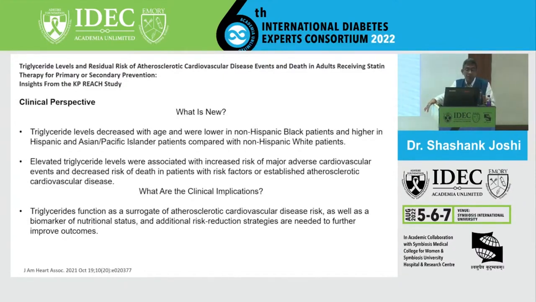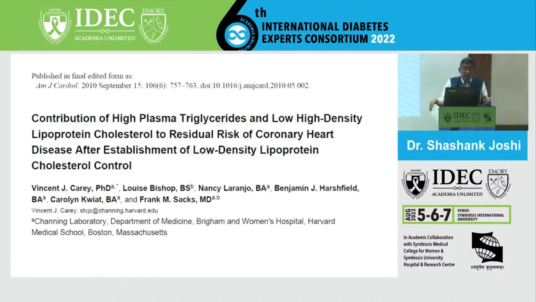And clearly it also recognizes that elevated TGs increase major adverse cardiovascular events, and in established cardiovascular disease. So clinically, triglycerides function as a surrogate for atherosclerotic cardiovascular risk, as well as a biomarker for nutritional or carb status. And therefore, if you want that additional risk reduction strategy, and you further want to improve that residual risk reduction outcome, you need to look at it and not ignore it. And that data keeps coming up.